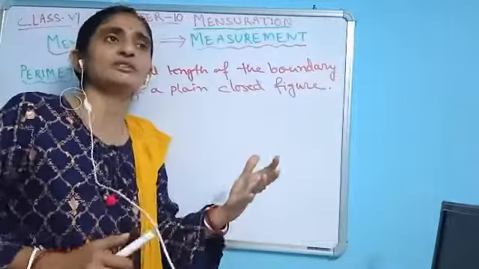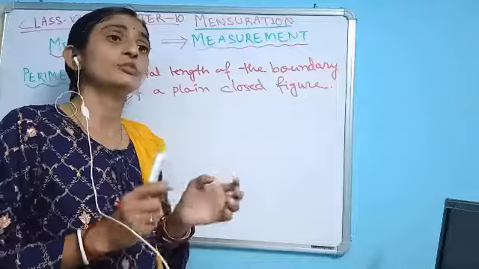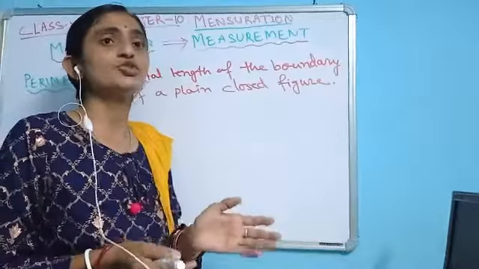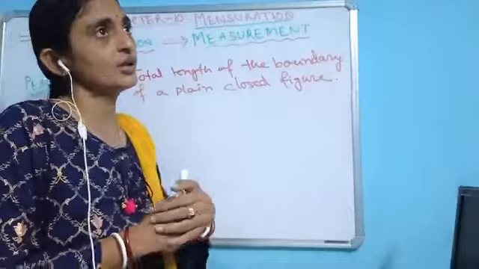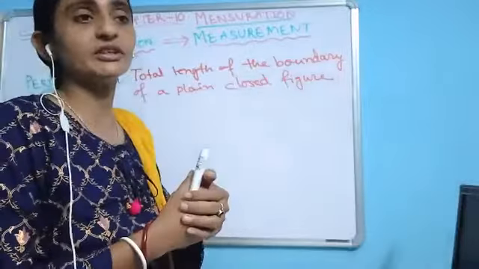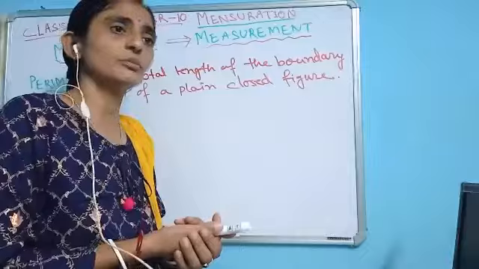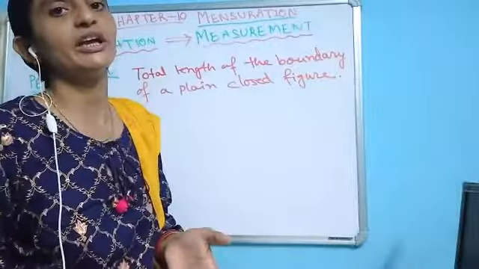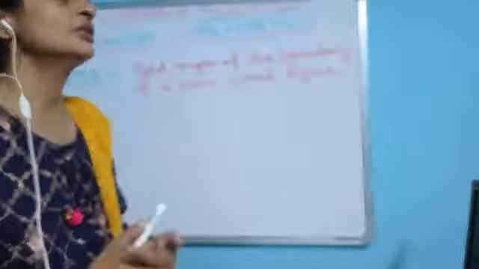So in case of maths, what will you measure? Here we will measure the length and the breadth of some geometrical figures. When we measure these things, what do we get? We can know the length or breadth of a figure, we can find out the perimeter, the area, the volume, etc. So let's come to the different terms related to this.